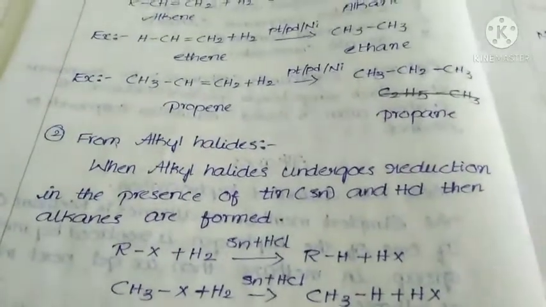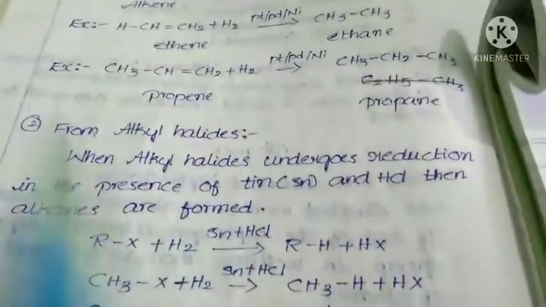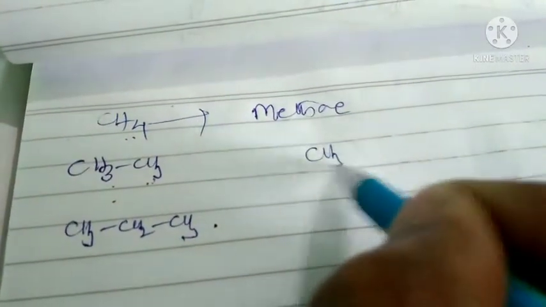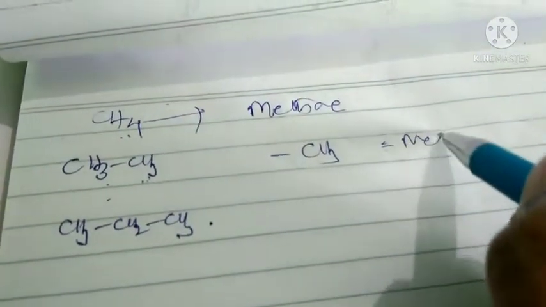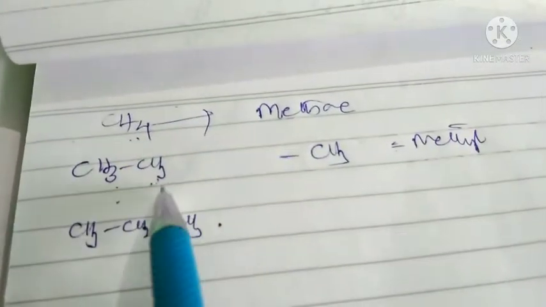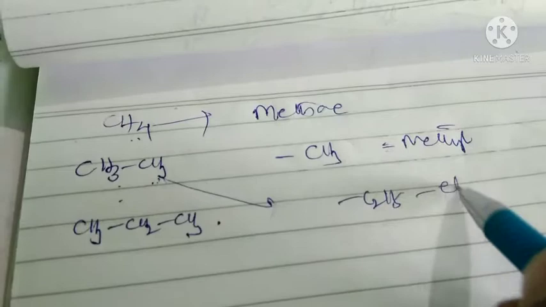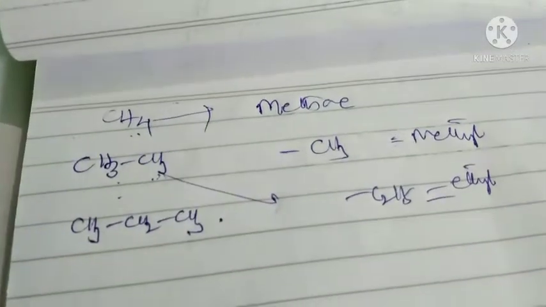Next, from alkyl halides. This is an important point. This is the first chapter in class 12. Alkyl halides means, see, this is methane. If you replace one hydrogen, this becomes CH3. This is called methyl. If you replace one hydrogen from this, we get ethyl. So all these are alkyls.